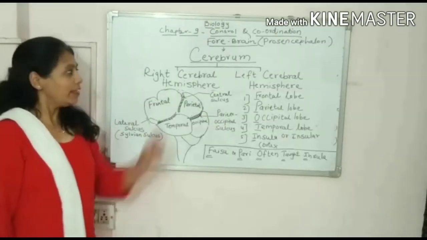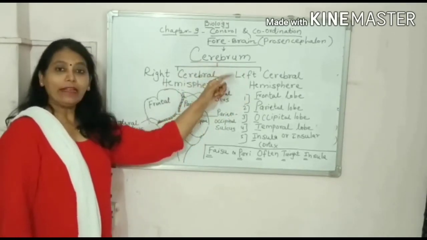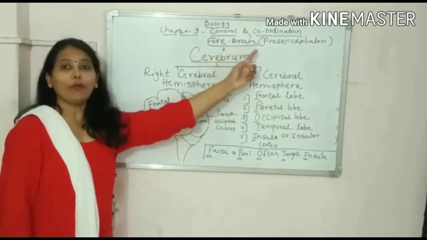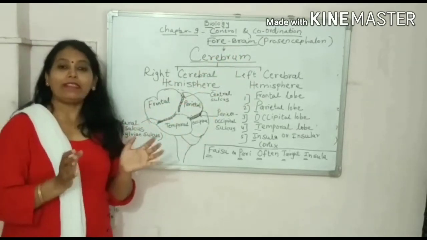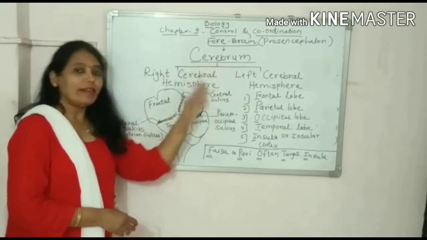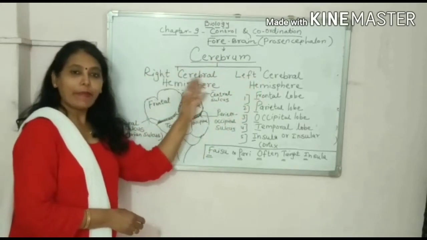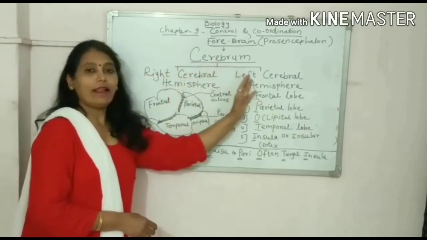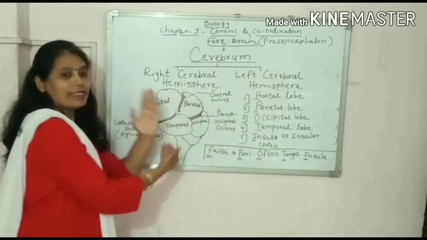Now we will study cerebrum. What is cerebrum? Cerebrum is one of the parts of forebrain. It covers 80% of the human brain. This cerebrum is divided into two parts: right cerebral hemisphere and left cerebral hemisphere. Now this is the side view.